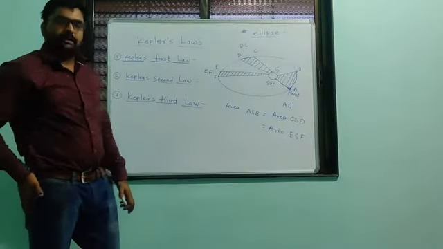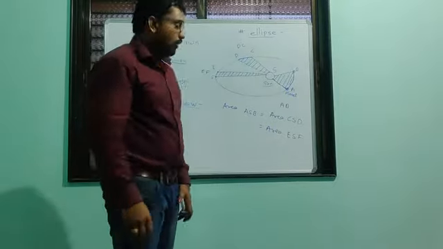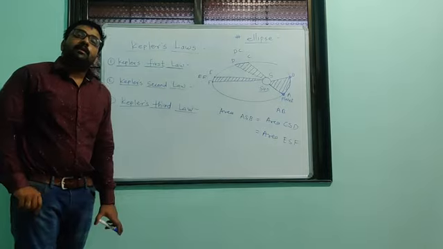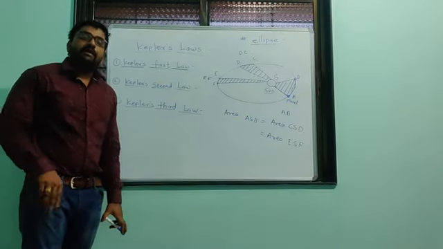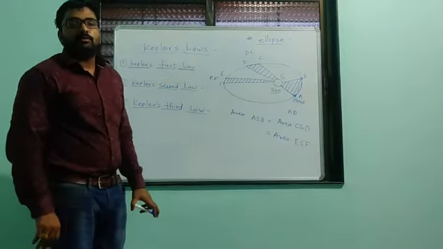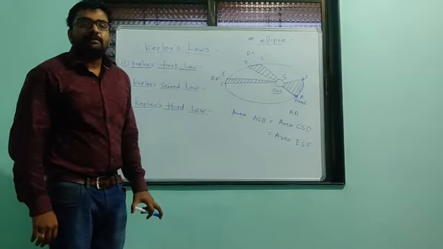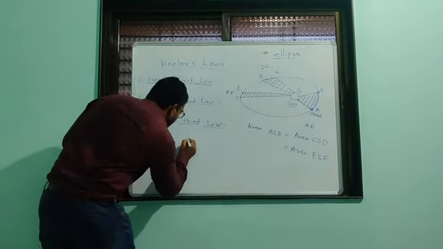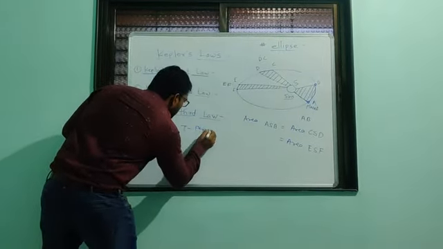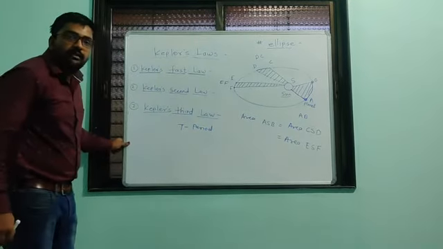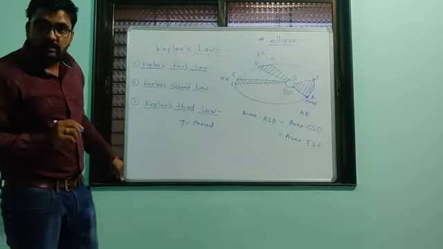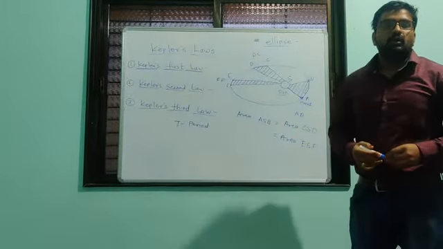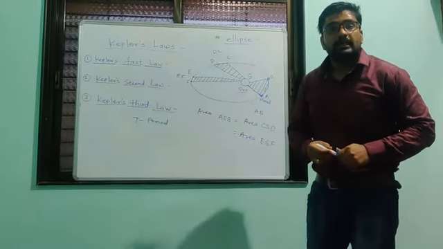Now we have to see Kepler's third law. The statement of Kepler's third law is that the square of the period of revolution of any planet around the sun is directly proportional to the cube of the distance between the planet and the sun. Suppose T is the period of revolution. What is a period? It is the time taken by any planet to complete one revolution around the sun.